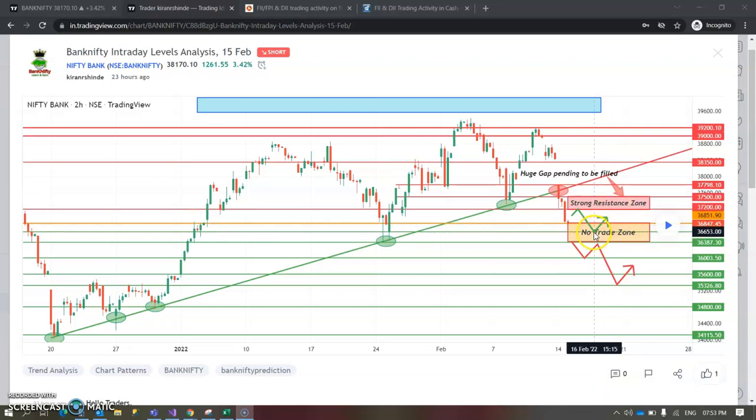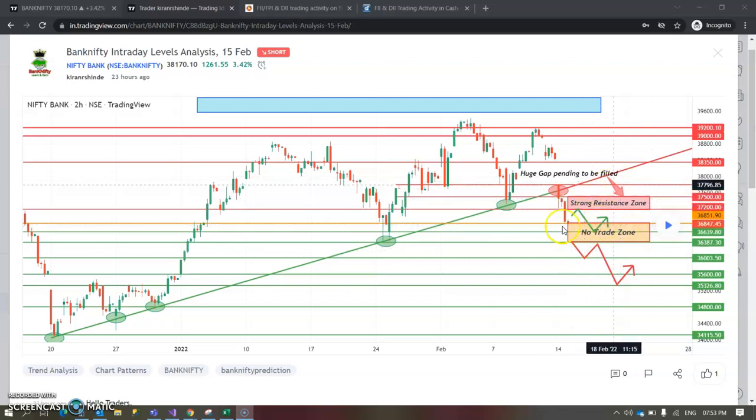So why was this point marked, if you remember? Just look at the level, 36,640 around. This level was marked because of this candle which I have shown, where the market took the support at this particular level and bounced back. So let us see how the market behaved.